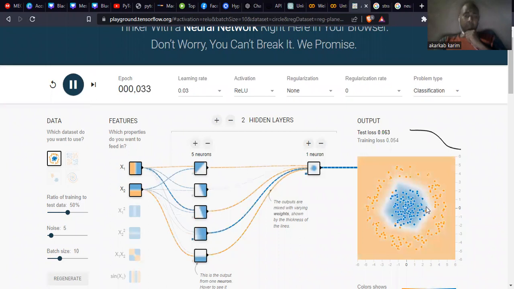We have some noisy points. Okay. There is no regularization here, we don't want it. The number of epochs increases, and we see the shape here and how it is. Okay, I hope that's clear for you all.